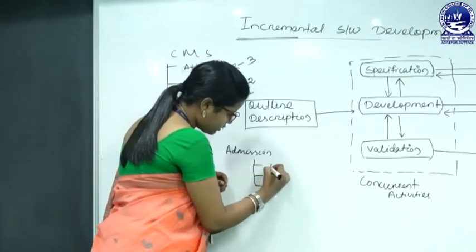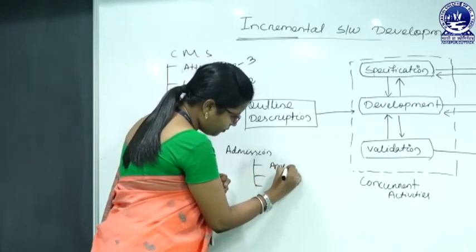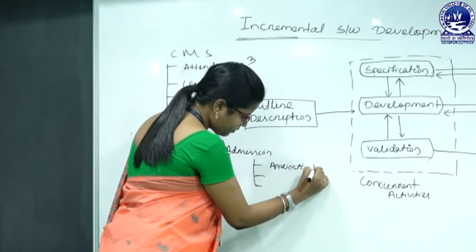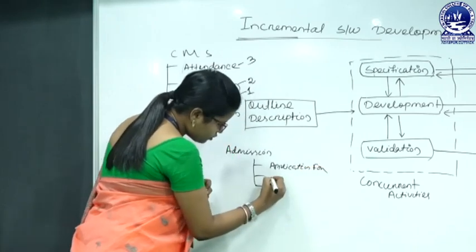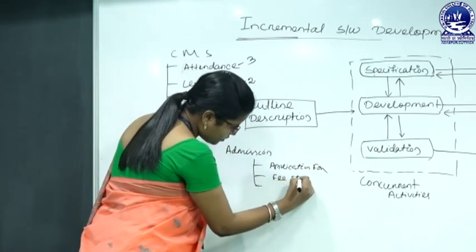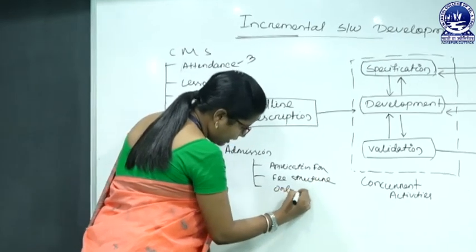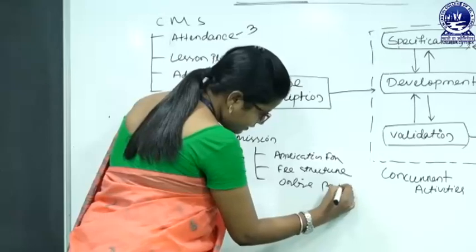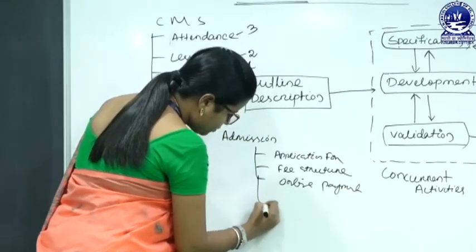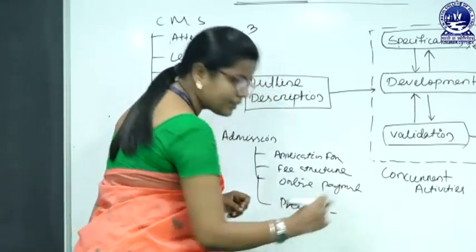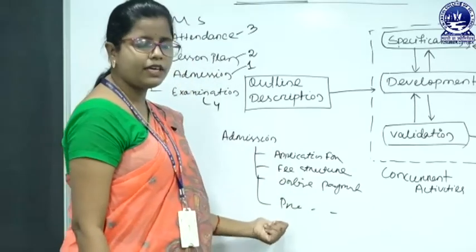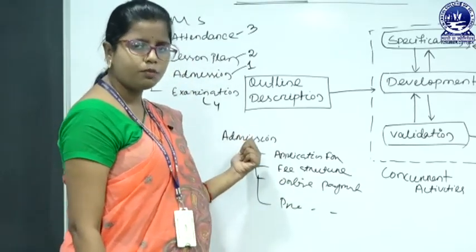There is an application form. The student should know about our fee structure. There should be an online payment option. There should be a prospectus and like that. So, these are the specification of the admission service.